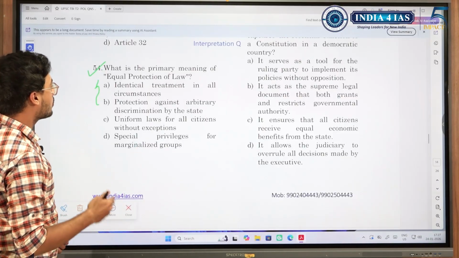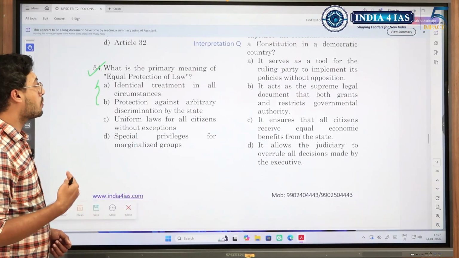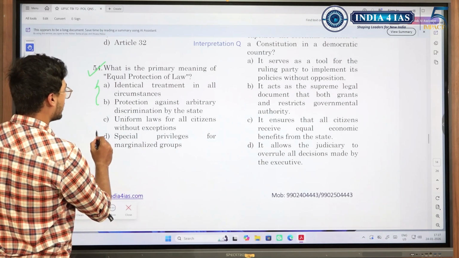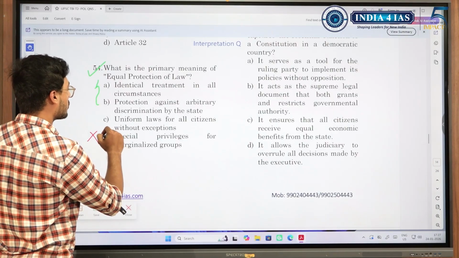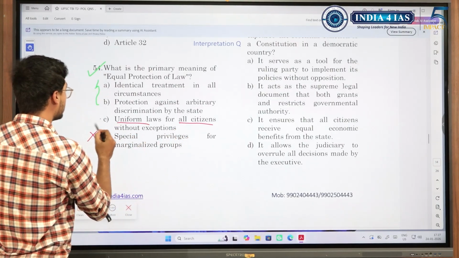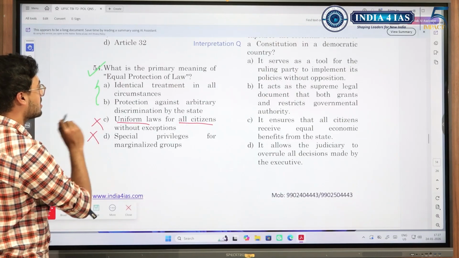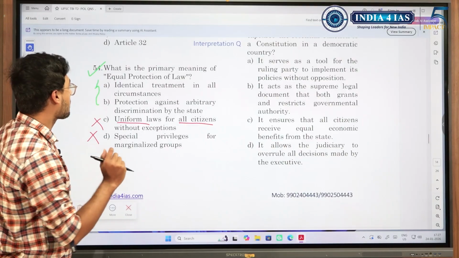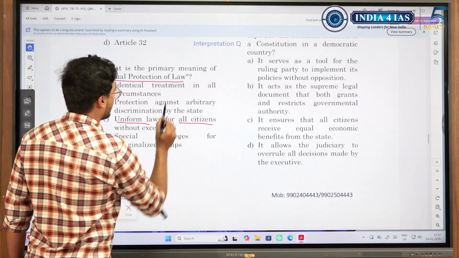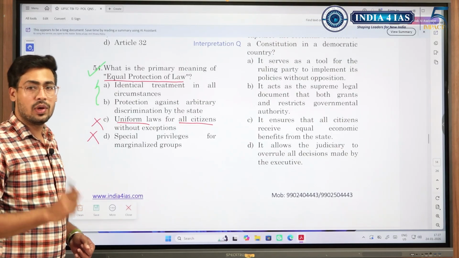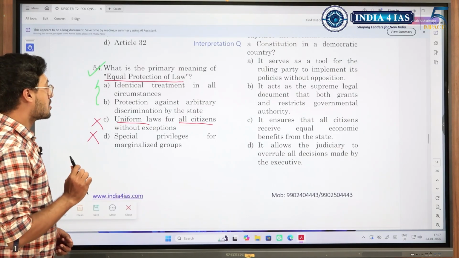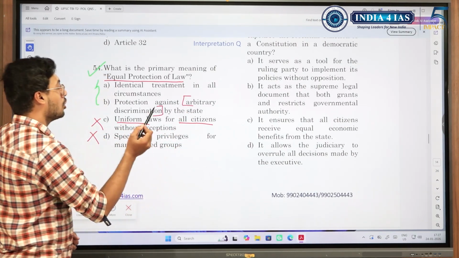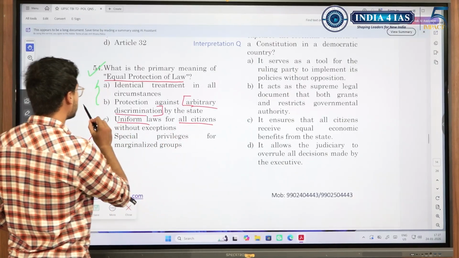What is the primary meaning of equal protection of law? Equality before law we have borrowed from UK, equal protection of law we have borrowed from US. See here, special privileges, no. Uniform laws for all citizens. If you make uniform law, then where is this? Even this is not the answer. See, here the confusion was between A and B, but carefully look at the options of A. Equal protection of law means the law needs to be applied equally for those who are equally placed. So you cannot do arbitrary discrimination. State cannot do arbitrary discrimination. This is the answer to the question.